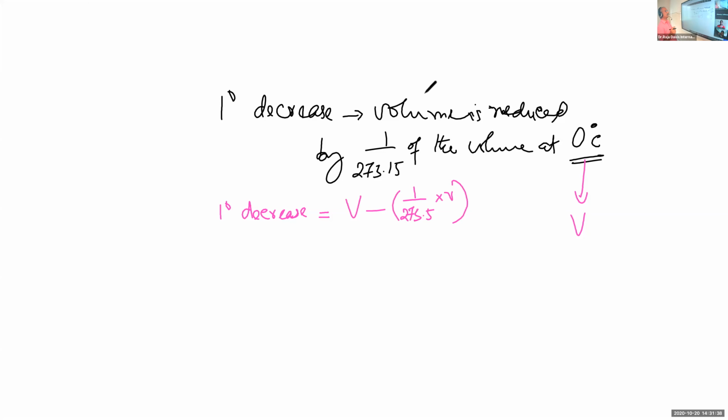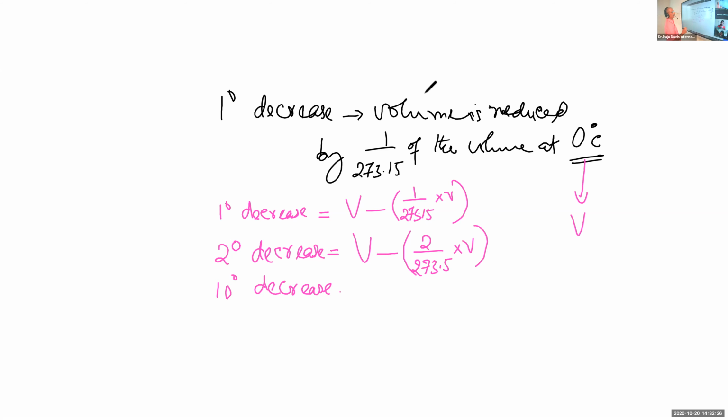Suppose the temperature is decreased by 2 degrees. Then the new volume will be V minus 2 by 273.15 into V, since 1 by 273.15 is for 1 degree. The volume is decreased. Suppose the temperature is decreased by 10 degrees. Then the new volume will be V minus 10 by 273.15 into V.